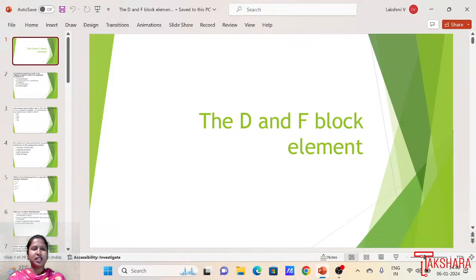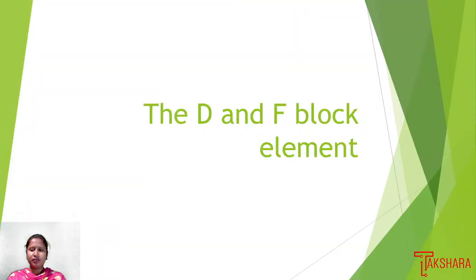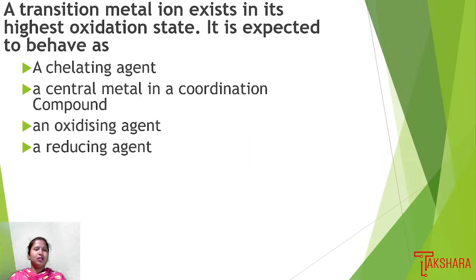Let us continue with the previous year questions solved from the D and F block elements chapter. The first question: a transition metal ion exists in its highest oxidation state. It is expected to behave as. Whatever D block elements exist in the highest oxidation states, they show the common oxidation states as well as the highest oxidation states, so it is expected to behave as.